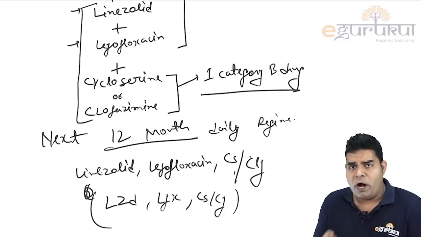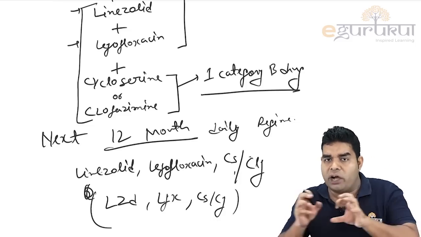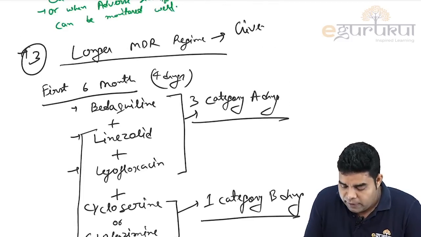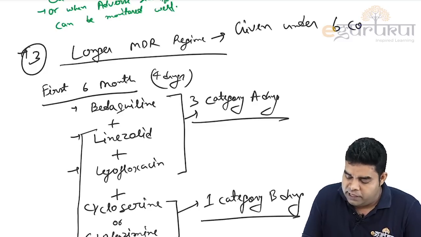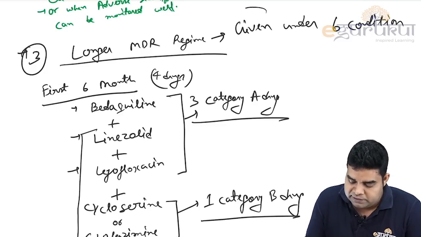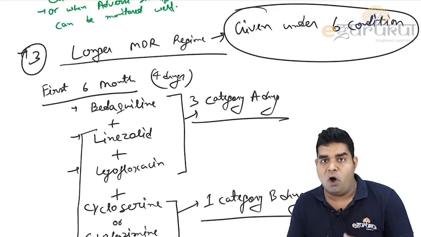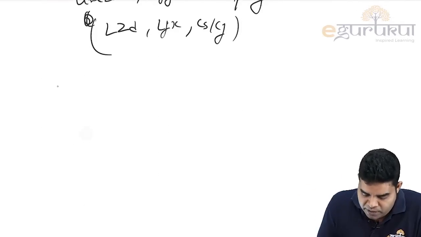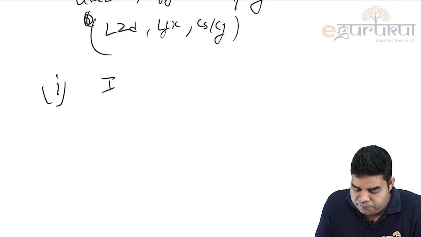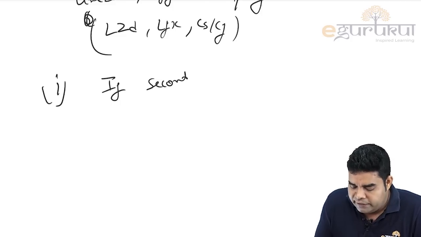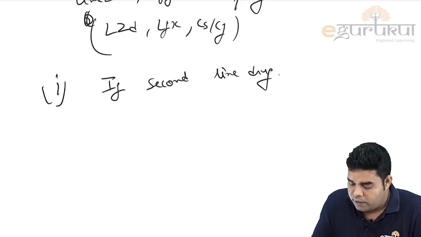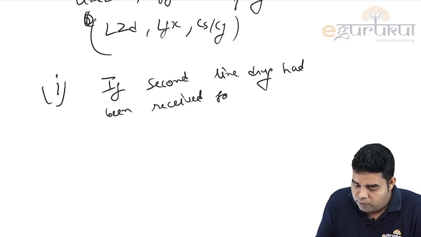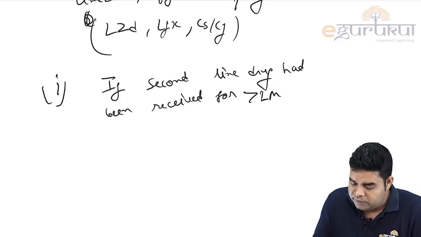But what is the reason why we have shorter MDR and longer MDR? This longer MDR regime is given under 6 conditions. If there are these conditions, then we do not give shorter MDR, we give longer MDR. So what are these 6 conditions? Very simple to remember. The first and foremost condition is if a second line drug had been received for more than 1 month.